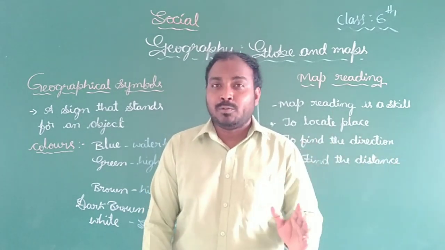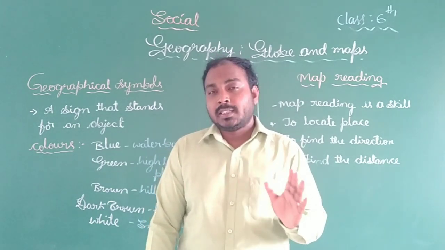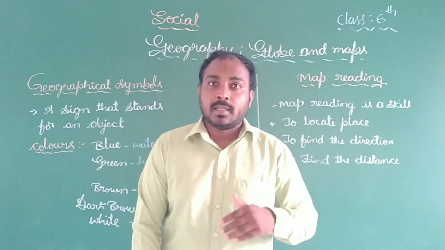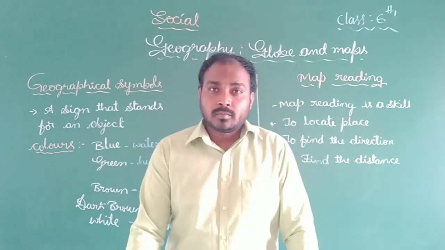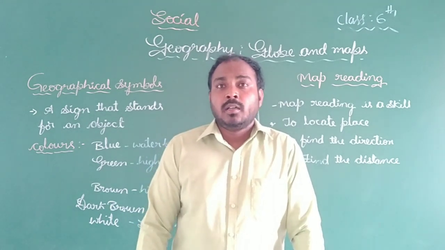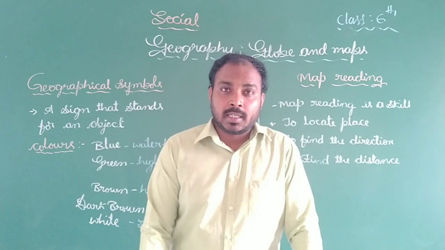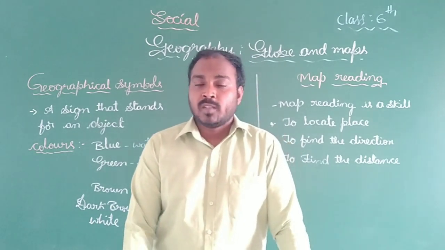And in physical maps, what do we learn? Physical maps give us information about the features found in countries, and we learn about the location of countries and continents.